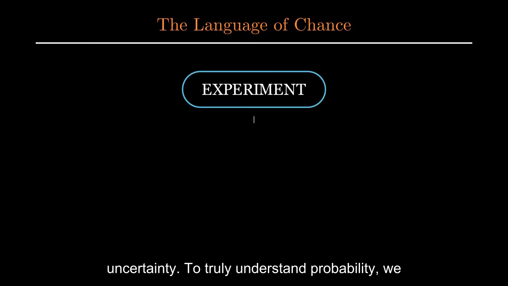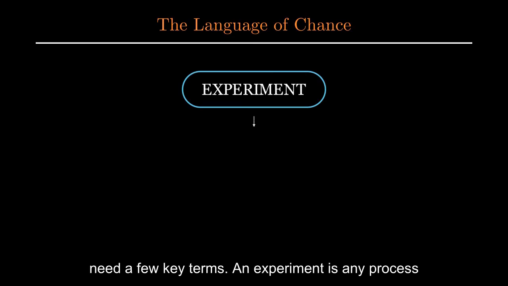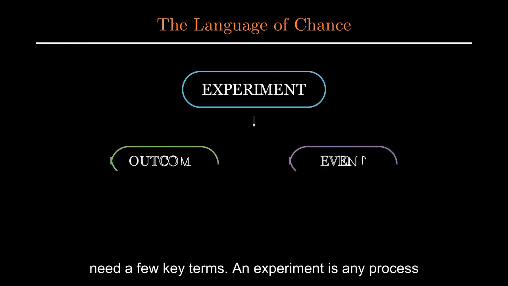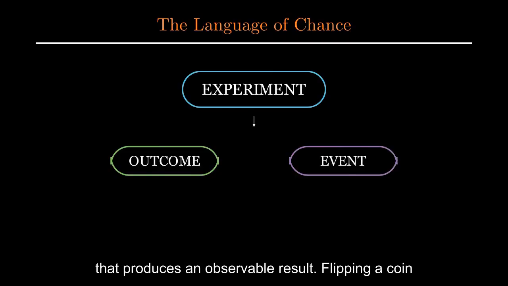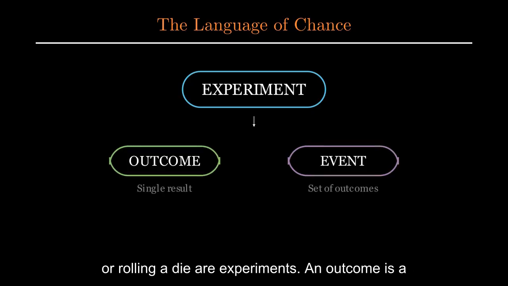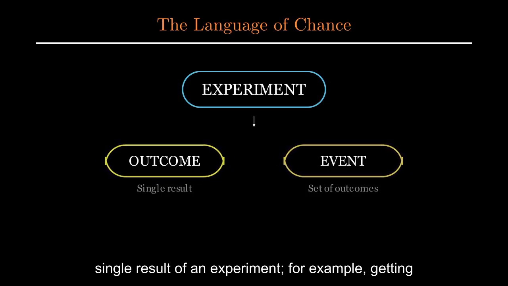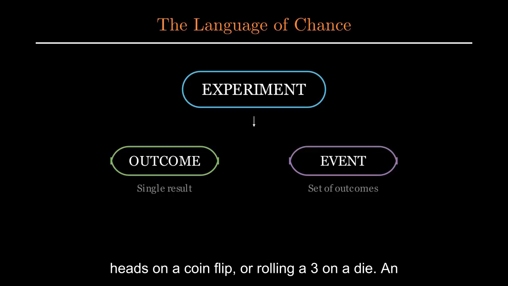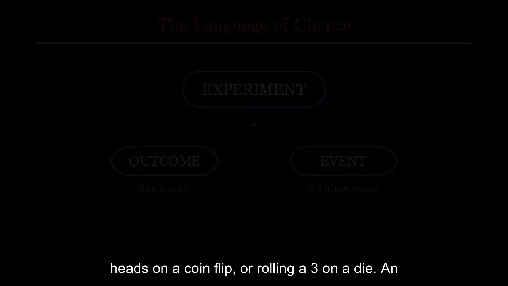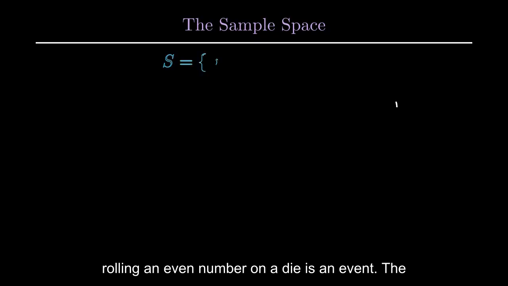To truly understand probability, we need a few key terms. An experiment is any process that produces an observable result. Flipping a coin or rolling a die are experiments. An outcome is a single result of an experiment, for example, getting heads on a coin flip, or rolling a 3 on a die. An event is a collection of one or more outcomes. So, rolling an even number on a die is an event.